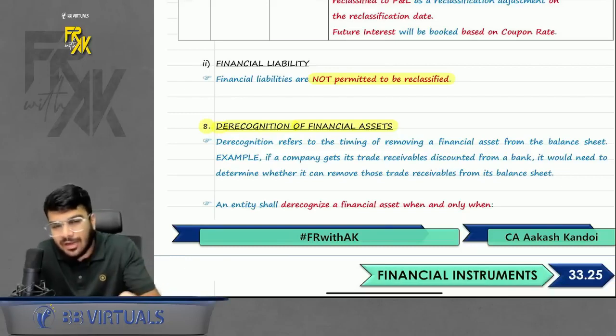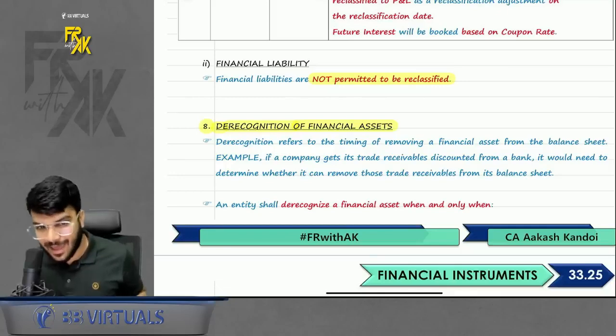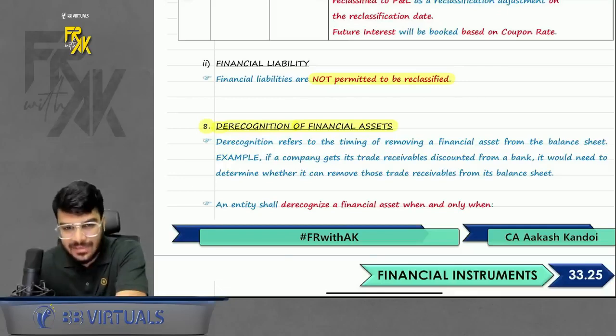So if you are running alone in the race, then how can we reclassify, right? Oh yeah, oh yes sir. Chalo. So this was reclassification.